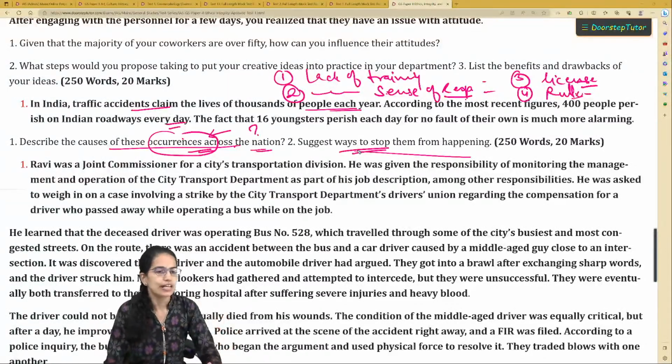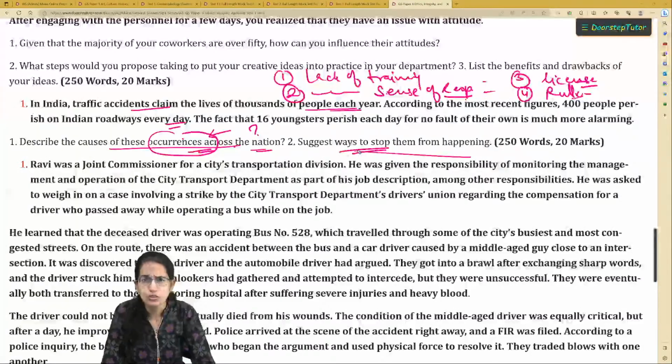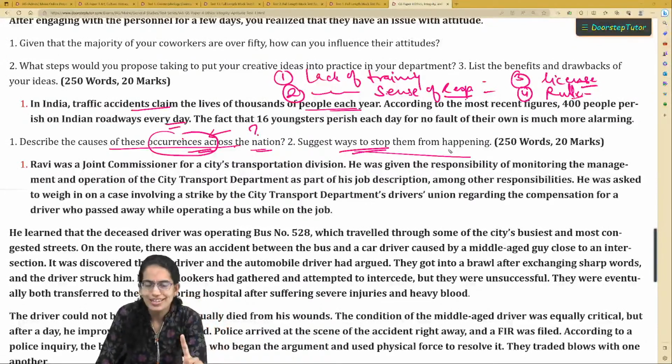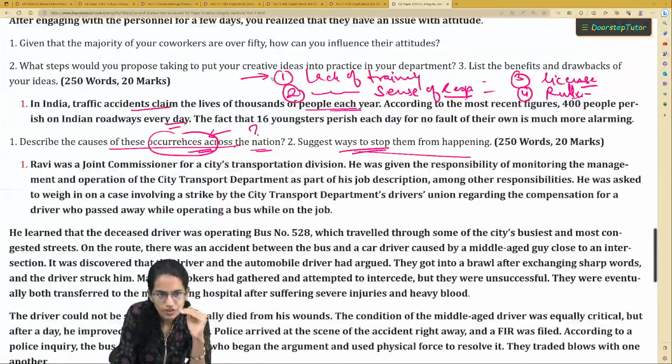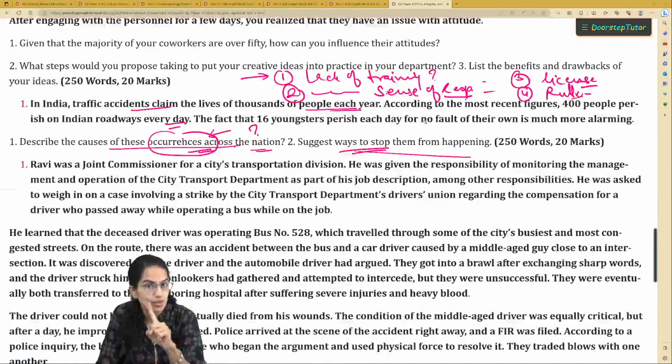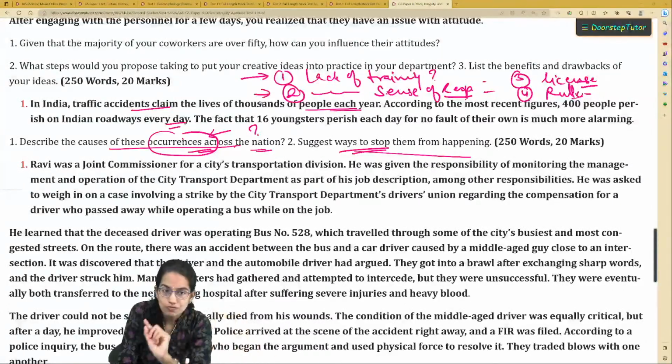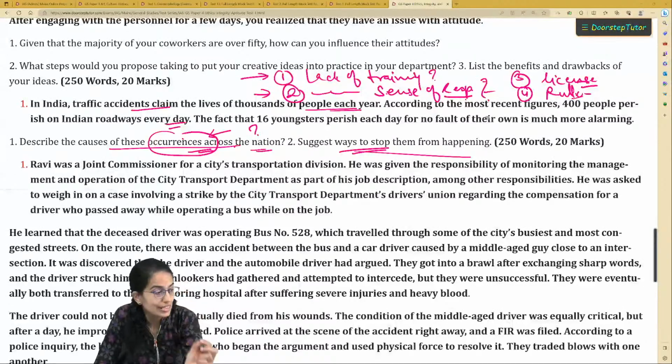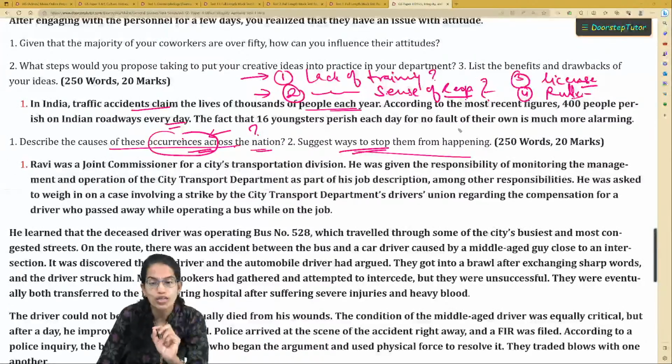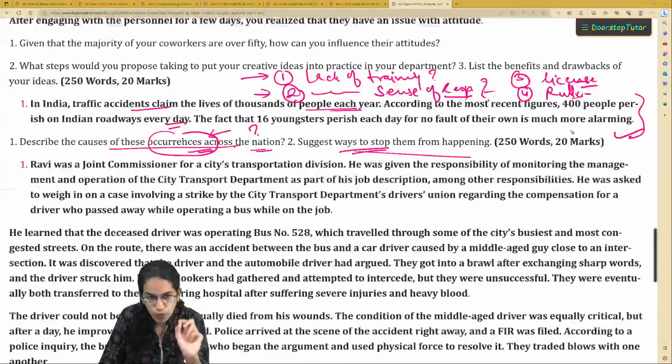You simply say that, okay, there should be more vigilance, traffic tickets should be there, more interceptors, more interceptor vehicles, highway patrolling should be there. But rather than that, if you write an answer classifying the key aspects, for example, if you are saying lack of training, you mention what could be the possible options. If you are saying lack of sense of responsibility, you mention what could be the sensible ways out there. If you answer your question in those ways, then you are definitely scoring much beyond what others would be.